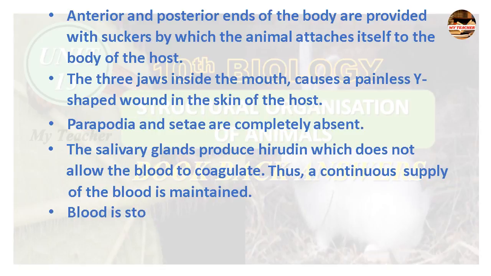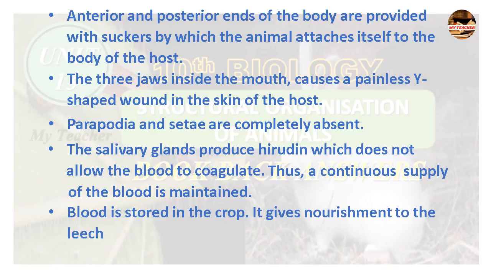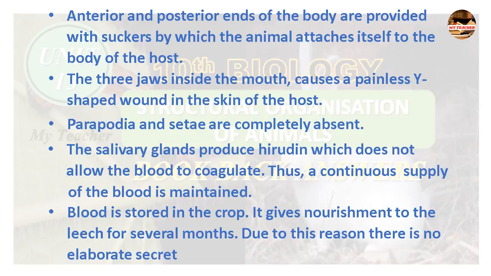Blood is stored in the crop. It gives nourishment to the leech for several months. Due to this reason, there is no elaborate secretion of the digestive juices and enzymes.